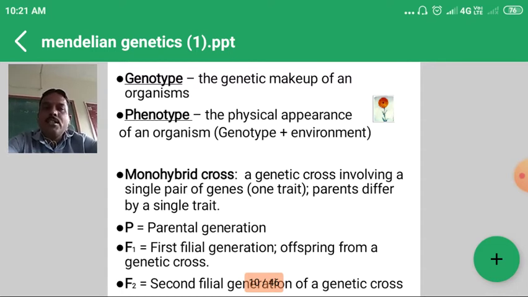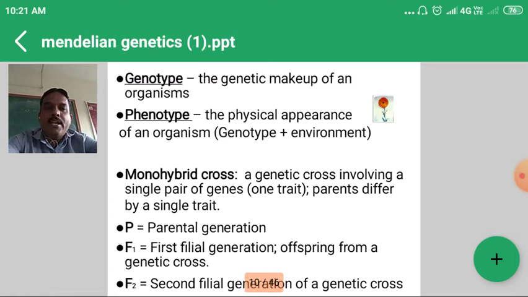Then another terminology is the monohybrid cross. A monohybrid cross is nothing but a cross involving two parents having a single gene difference. After the monohybrid cross between two parents having a single gene difference or single character difference, a monohybrid ratio, that is 3:1, is obtained. Suppose tall crosses dwarf, one character difference is there; that cross is called a monohybrid cross.